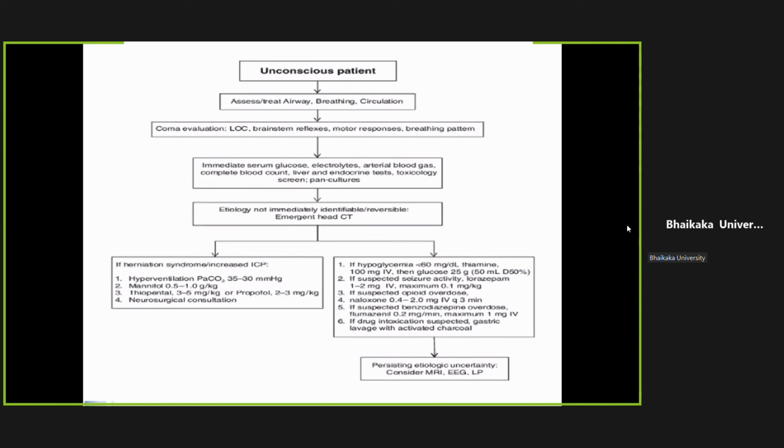There is one entity called non-convulsive status epilepticus, where intracranial electrical activity would be more. So seizures would be going on, but the patient would not express any movement of the body.